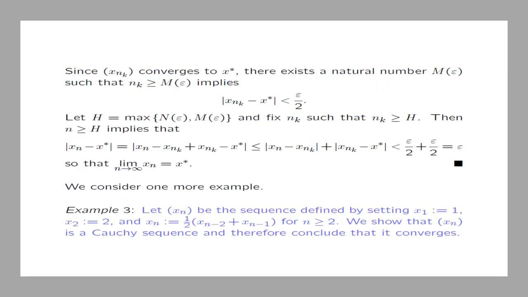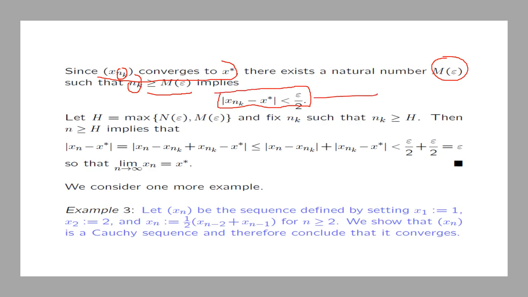Now, since our subsequence converges to x star, there is a natural number, I will call it M epsilon, such that if nk is bigger or equal to M epsilon, then the distance between xnk and x star is less than epsilon over 2.